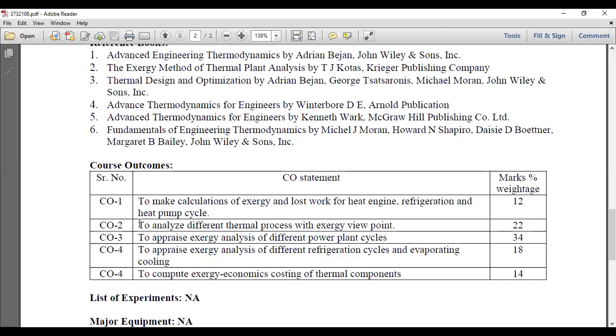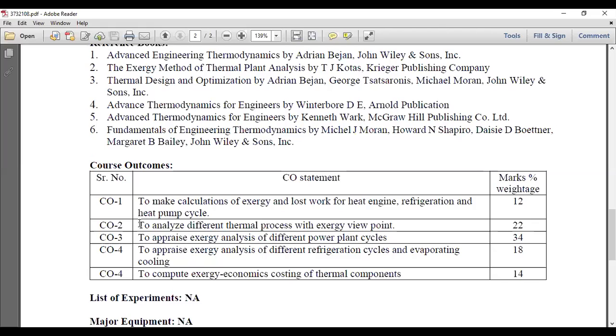And the course outcome 4: to appraise the exergy analysis of different refrigeration cycles and evaporative cooling. In your bachelor's of engineering, in the previous semester, you have studied the refrigeration cycles like VCR and VAR, vapor compression refrigeration and vapor absorption, with evaporative cooling. So you have to do exergy analysis of the refrigeration cycle and evaporative cooling, right?